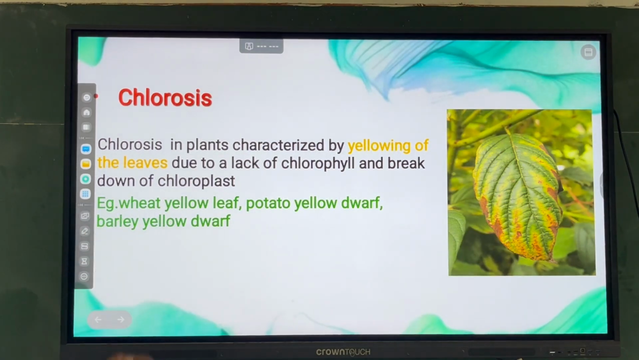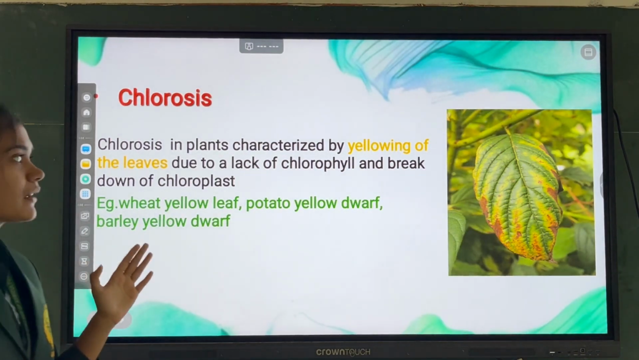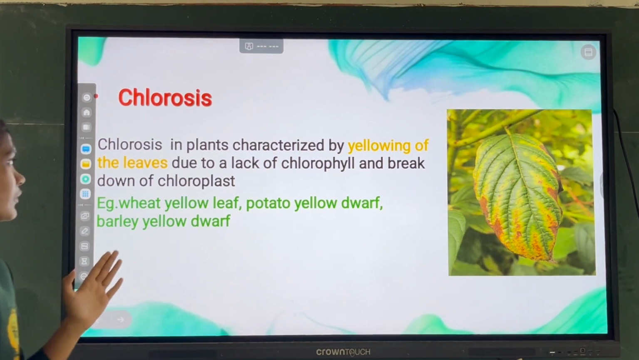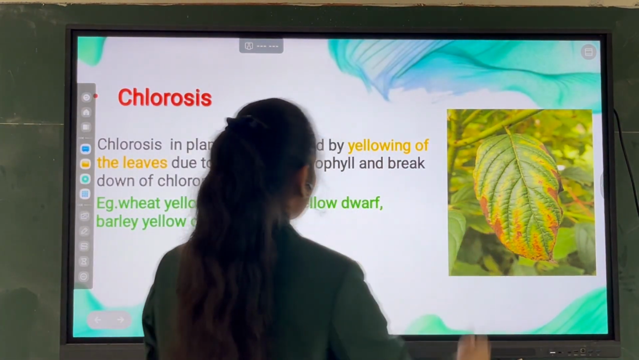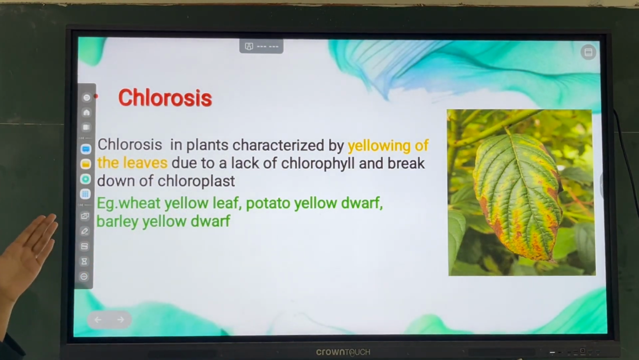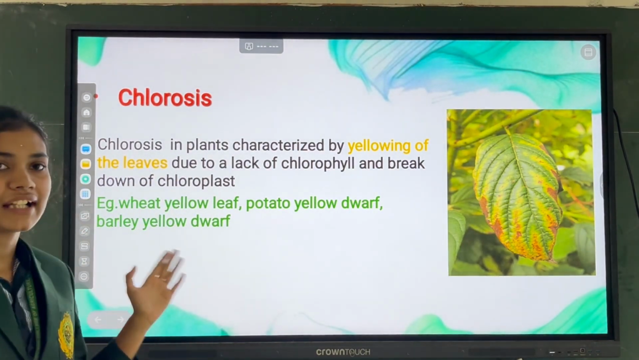And the next symptom is chlorosis. Chlorosis in the sense plant characterized by yellowing of leaves. You can observe yellowing of leaves due to lack of chlorophyll and chloroplast. Examples: wheat yellow leaf, potato yellow dwarf, barley yellow dwarf.